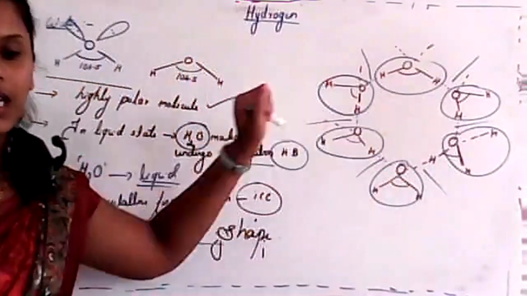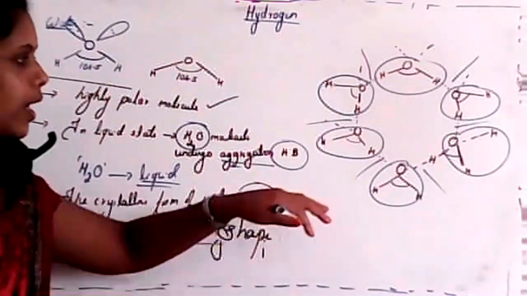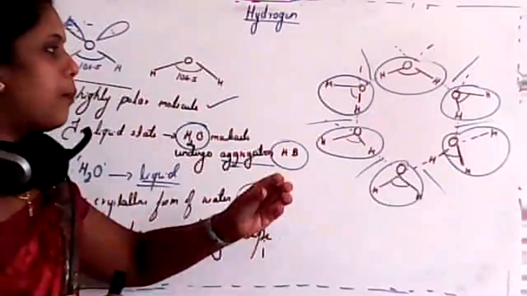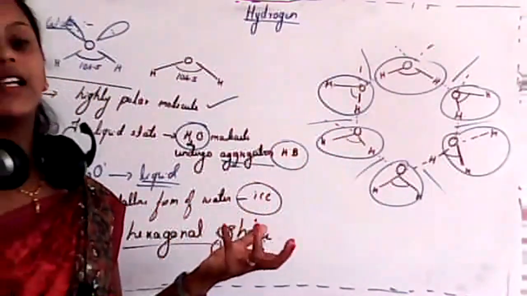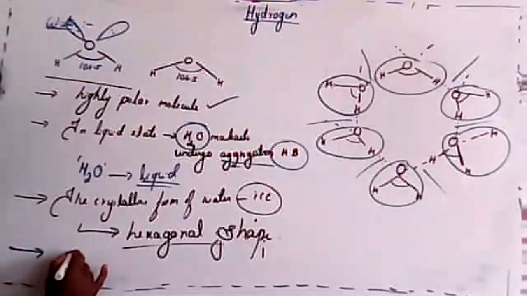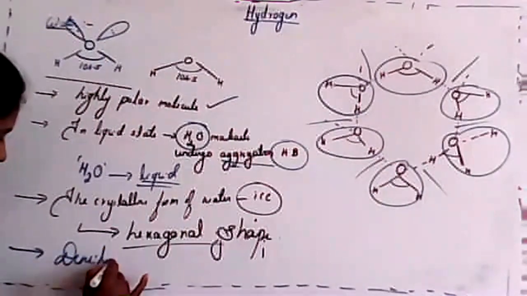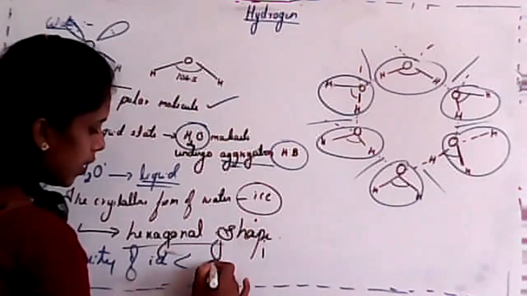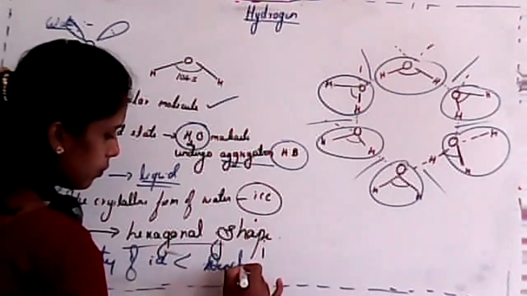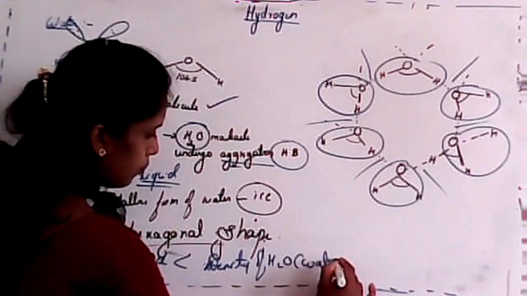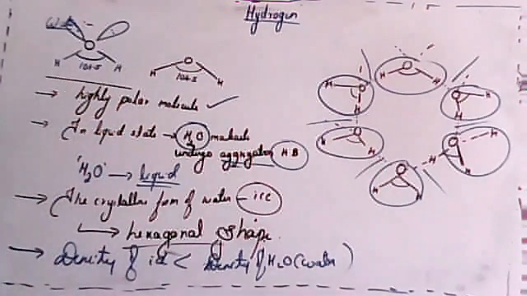This portion is empty, so that's why this portion will be filled with air, or we consider it as porous. Clear? We consider it as porous. Due to this, the density of ice is less than the density of water. Density of water, that is nothing but liquid. Density of water, isn't it?